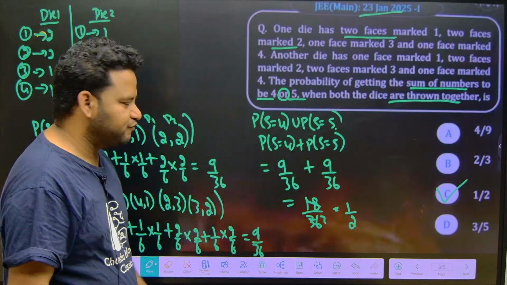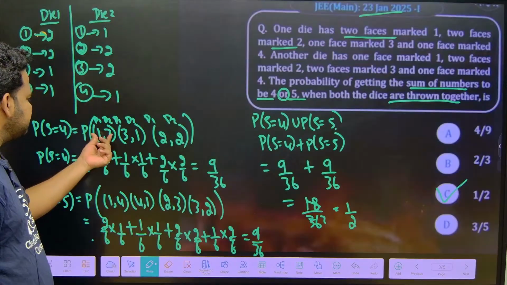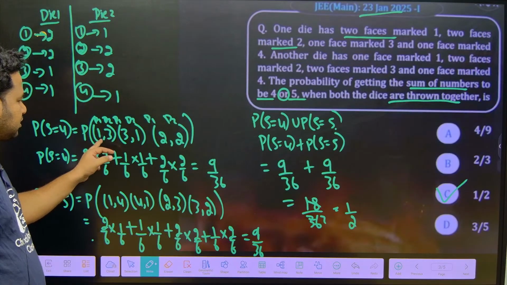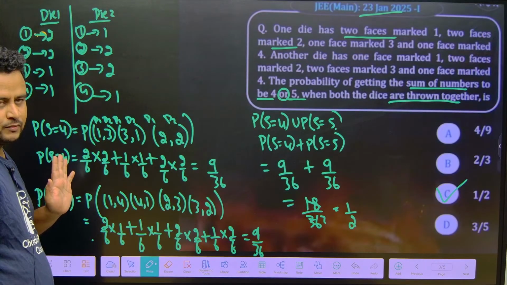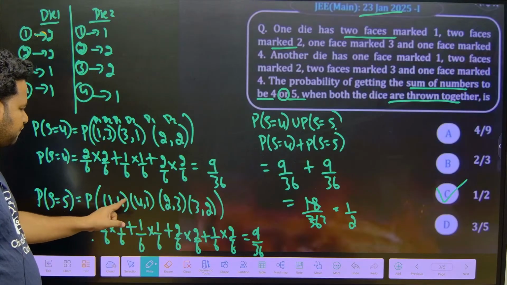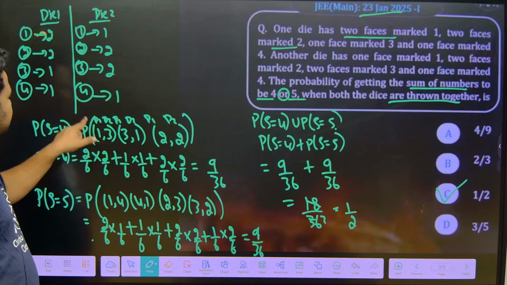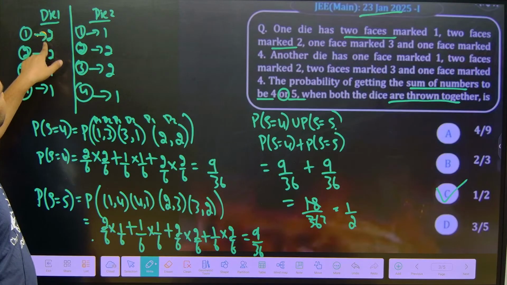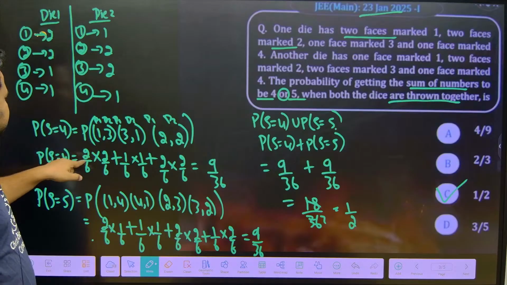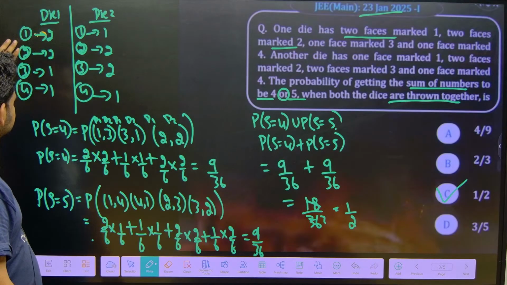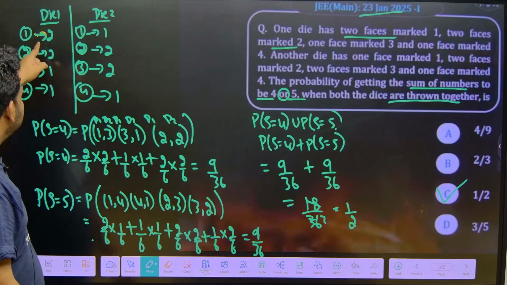S equal to 4 means we have to get the sum equal to 4. What are the possibilities? 1, 3; 3, 1; and 2, 2. Sum equal to 5 means 1, 4; 4, 1; 2, 3; 3, 2. So 1 in die 1 is how many times? 2 times. Out of how many? Total faces are how many? 6 faces. See here, you should not consider 4 as the number of faces. A die always has 6 faces. So 2 out of 6.